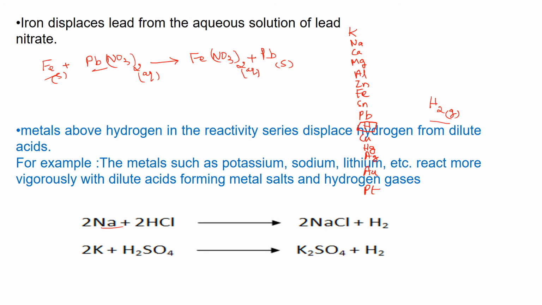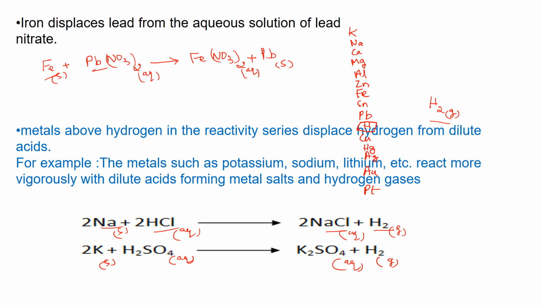Sodium combines with hydrochloric acid to form a salt, sodium chloride, and hydrogen gas is released here. We have to write the state symbols. Sodium is a metal, so solid. Now the next example: potassium also combines with sulfuric acid, which is an aqueous solution, to form potassium sulfate solution, and hydrogen gas is released.